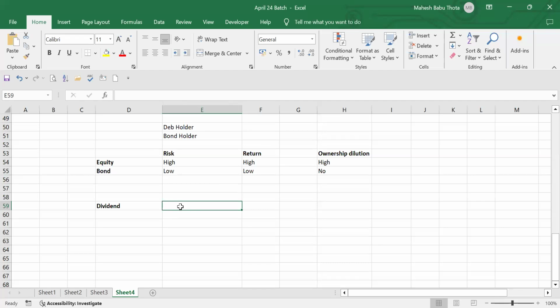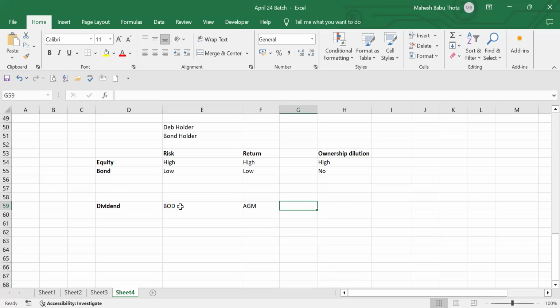There will be a board of directors in every company. In the annual general meeting, AGM, or general meetings and board meetings, they will decide what percentage of profits needs to be distributed to the shareholders, how much profit we have to pay back. Like that, they will decide and announce the dividend.